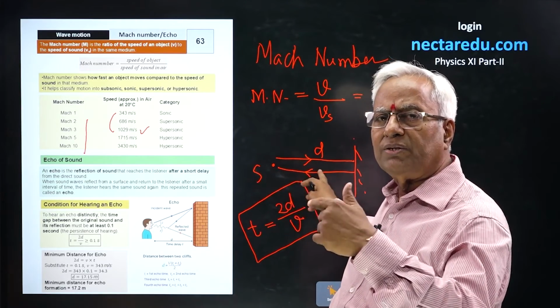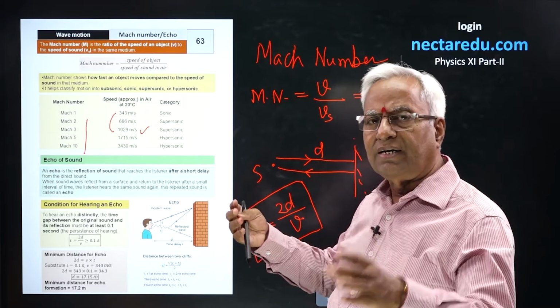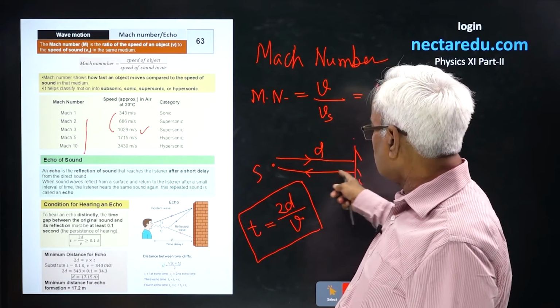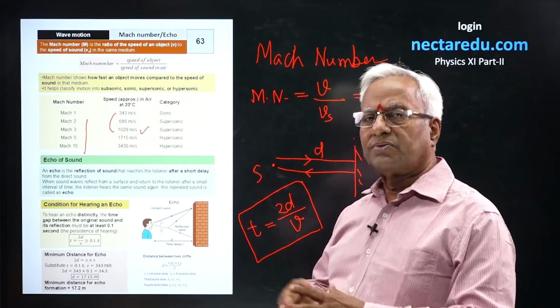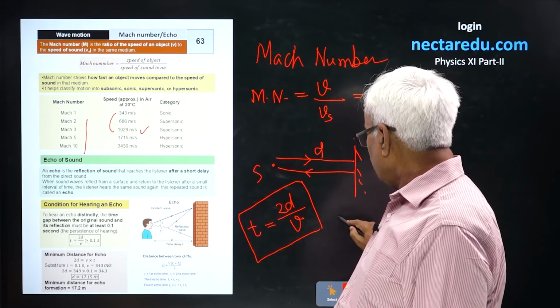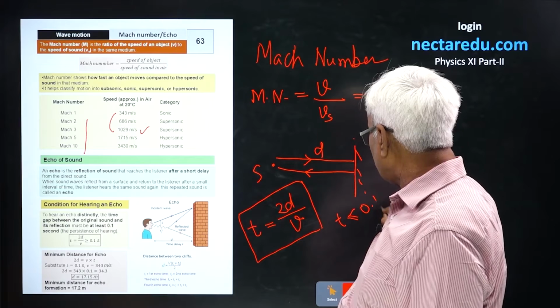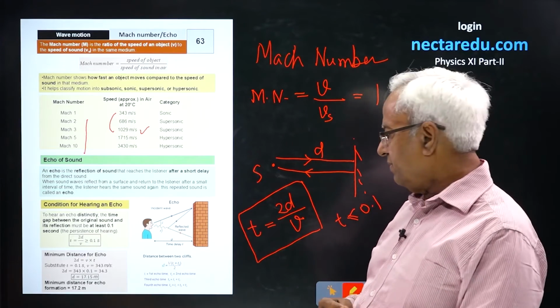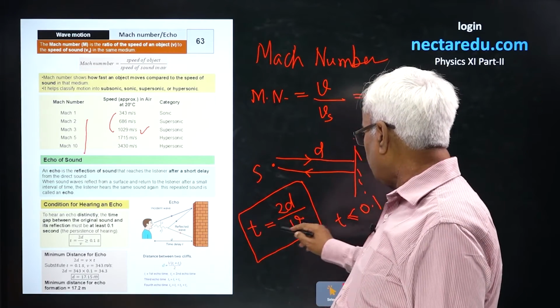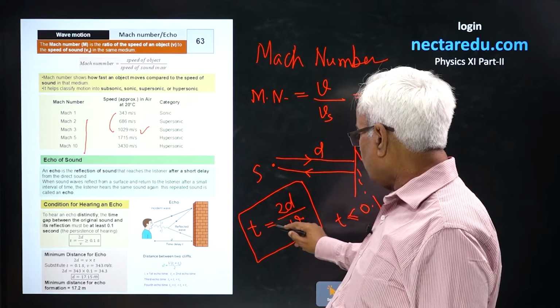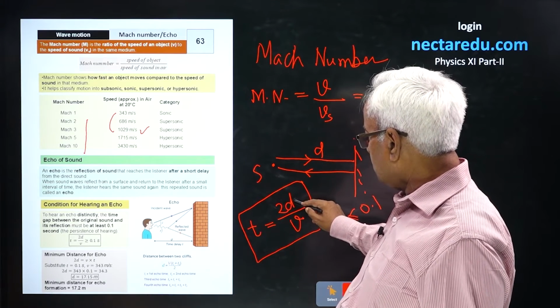If I want to hear the echo distinctly or clearly, obviously the echo should return after 0.1 second. That means, in order to hear the echo clearly, this time should be greater than or equal to 0.1. If we put t equal to 0.1 here, we are going to get the distance d.